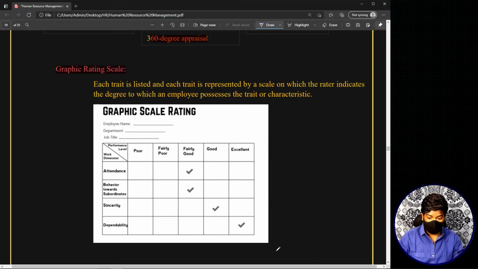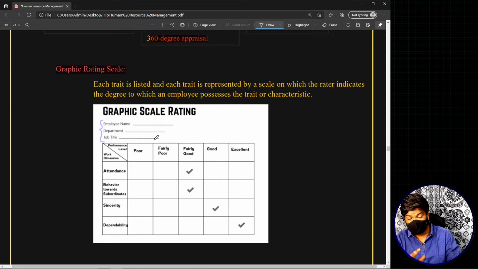So basically, a graphic rating scale sheet looks like this, where you'll have certain basic details like the employee name. For example, I am the employer and you are the employee. Here I'll include the basic details like employee name, his department, his job title. If I am using this method to do the performance appraisal, just to tell that this sheet belongs to you, I'll fill in your name, your department, your job title, whether you're a manager, a salesperson, a sales executive or sales associate.